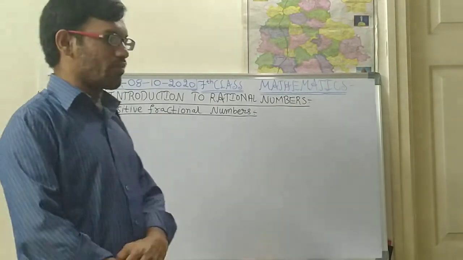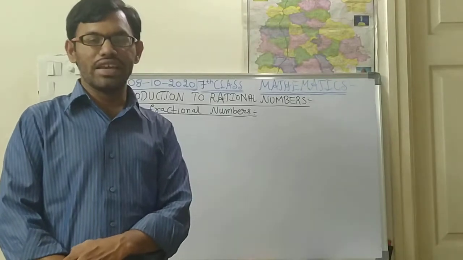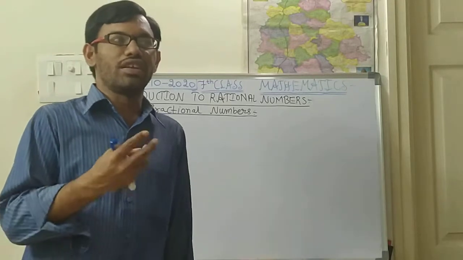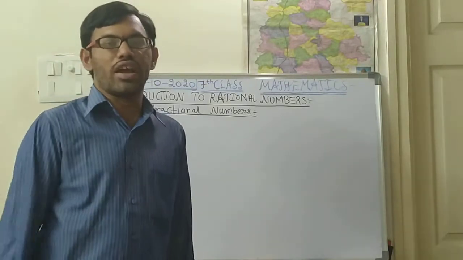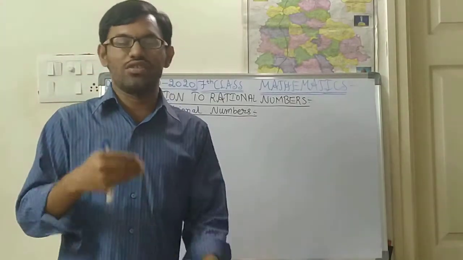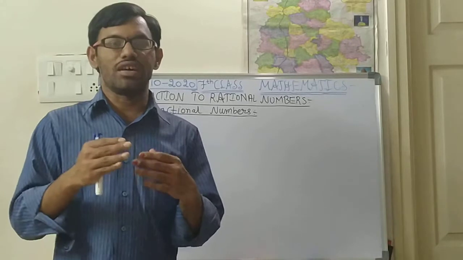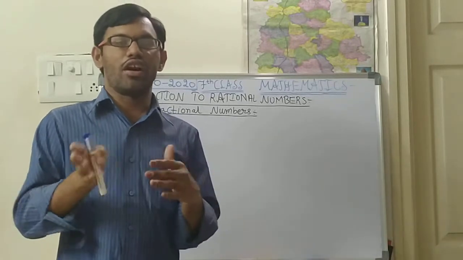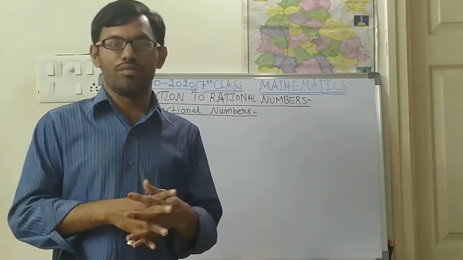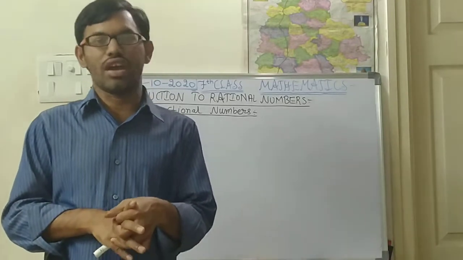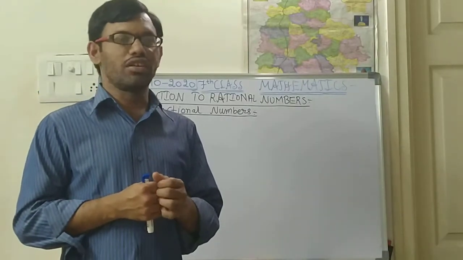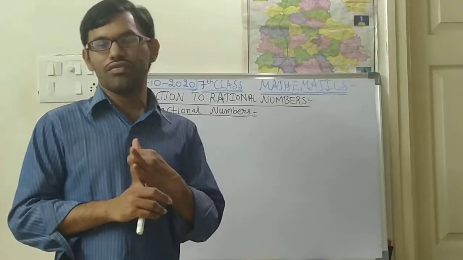Already you have a clear idea about fractions. Is it right, children? In fractions we have seen three types: proper fraction, improper fraction, and mixed fraction. We have seen how fractions are multiplied, how they are divided, and how they are operated with the basic fundamental operations.